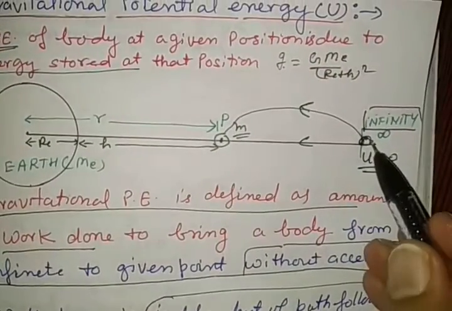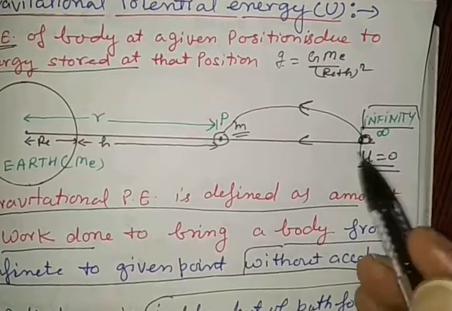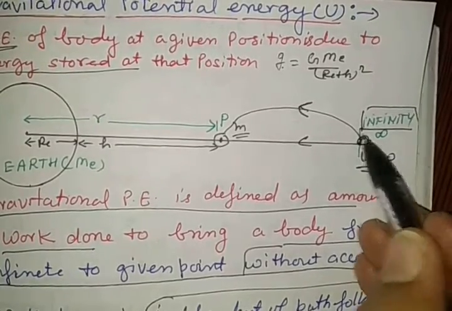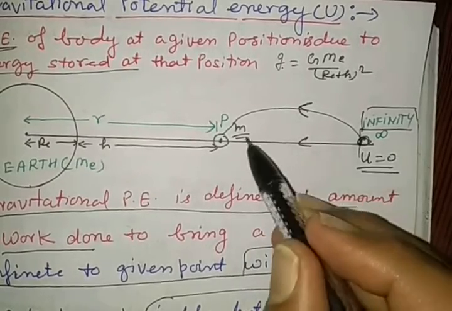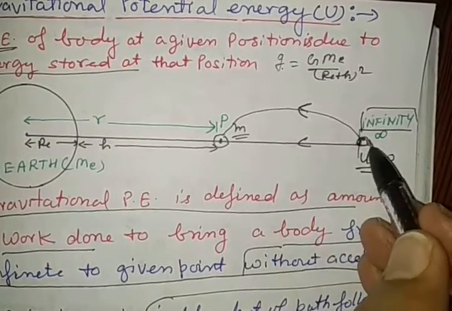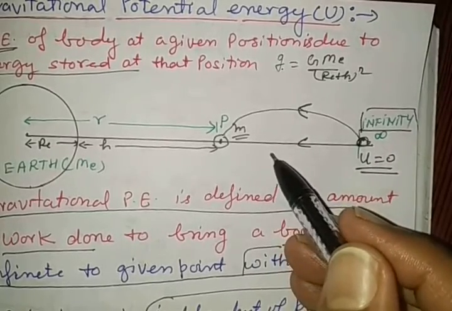Similarly, gravitational potential is 0 at infinity but has the maximum value, because when we move from here to here, we will see in the derivation of the formula that it has a negative value. So moving away, its gravitational potential decreases.